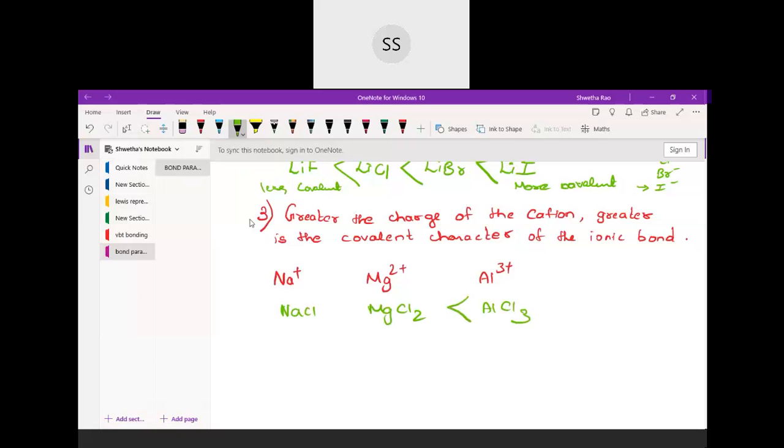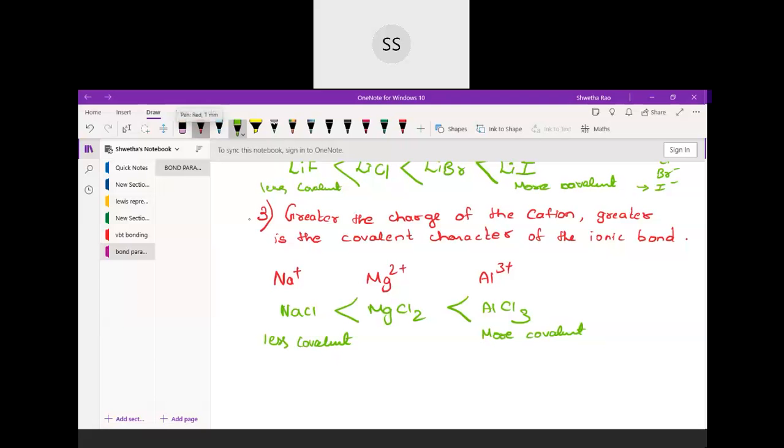So its tendency to shift the electrons of the anion will be higher compared to Mg2+ and Na+. That is the reason why, if I take the ionic compounds NaCl, MgCl2 and AlCl3, the covalent character in aluminium chloride is more than in NaCl. AlCl3 will be more covalent, and NaCl will be less covalent; it is more ionic in nature.